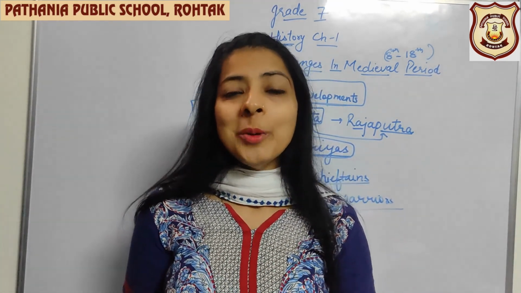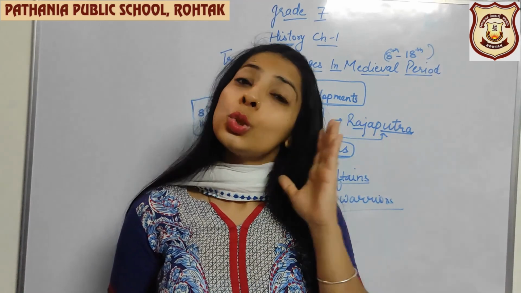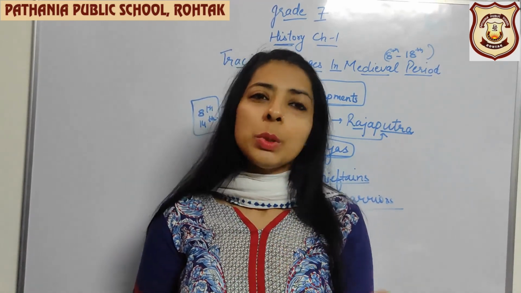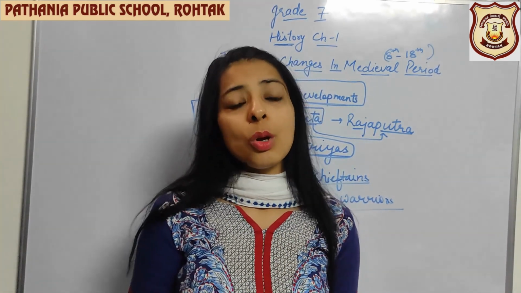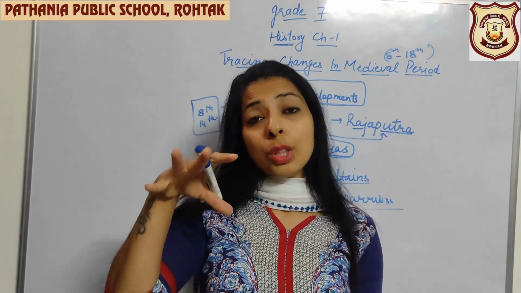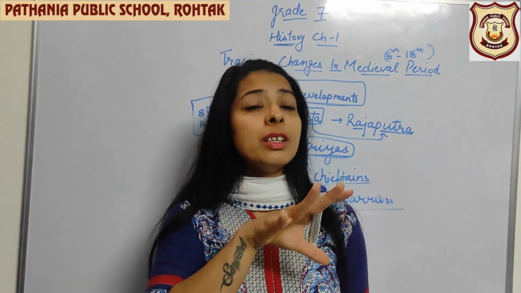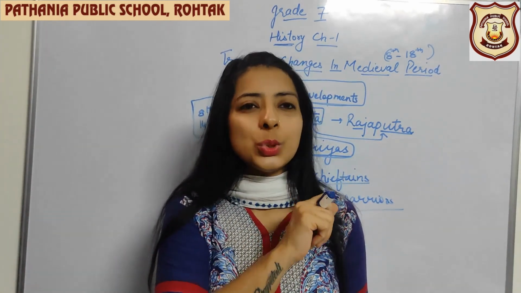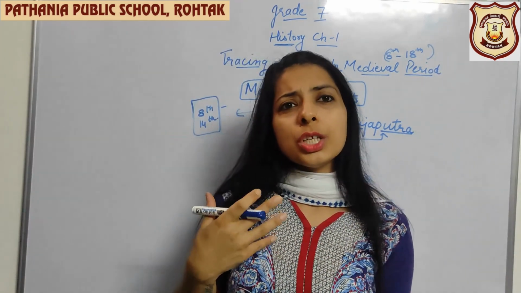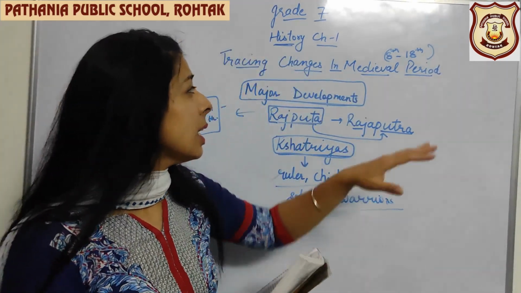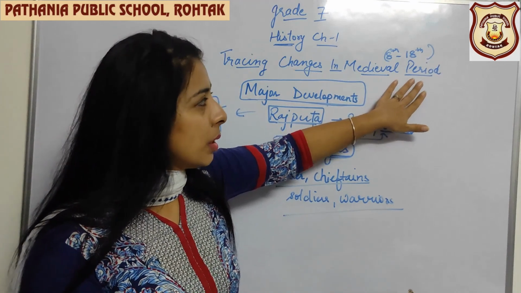When there is a war, one dynasty will win and the other dynasty will lose, so what will happen to that one? It will automatically decline, because now that dynasty has gone to the winning dynasty that has won. So there are so many changes that happened during the medieval period.